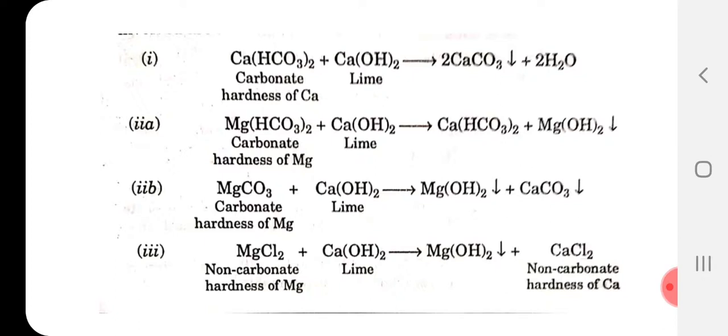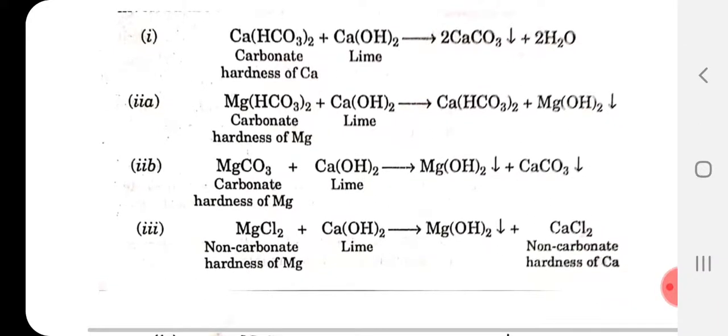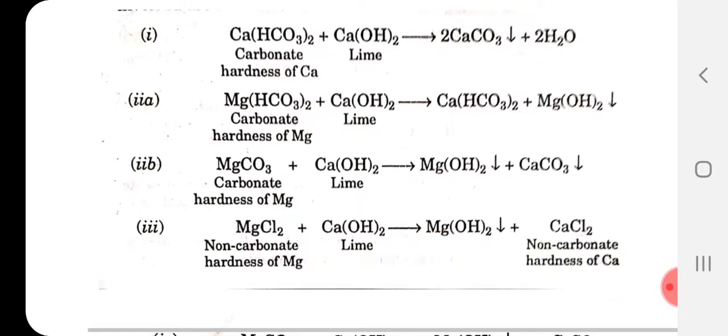Similarly, in the second equation, Mg(HCO3)2 is the carbonate hardness of magnesium. Carbonate hardness of Mg plus Ca(OH)2, lime, react with each other and produce CaCO3 plus 2 Mg(OH)2 precipitate. Again, the downward arrow on Mg(OH)2 indicates that this is a magnesium hydroxide precipitate, which will be deposited at the bottom.